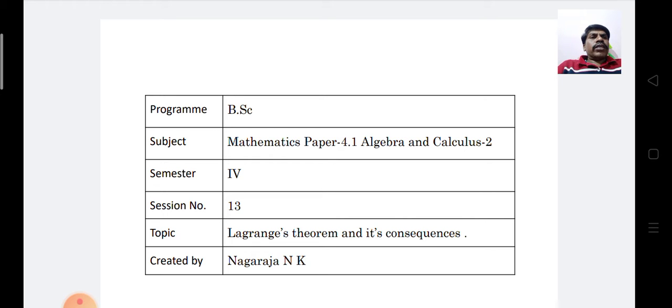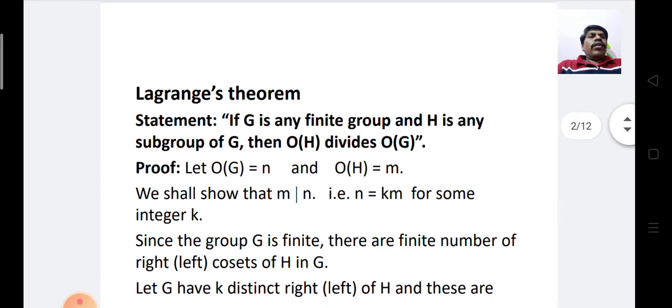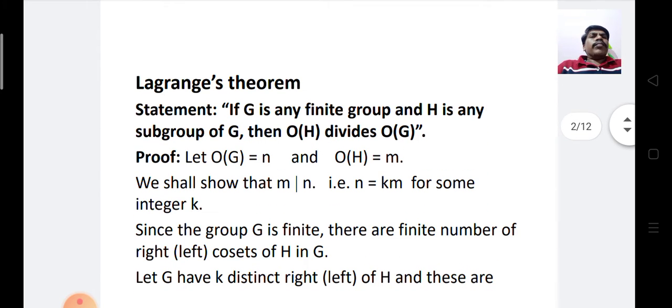In this video lecture, we will learn the statement and proof of Lagrange's theorem and also its consequences. First, let us see the statement of Lagrange's theorem. Lagrange's theorem states that if G is any finite group and H is any subgroup of G, then order of H divides order of G.